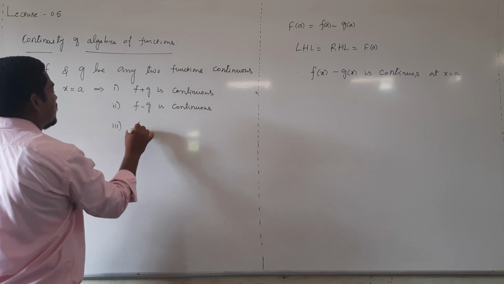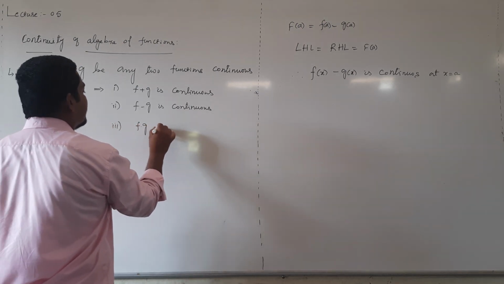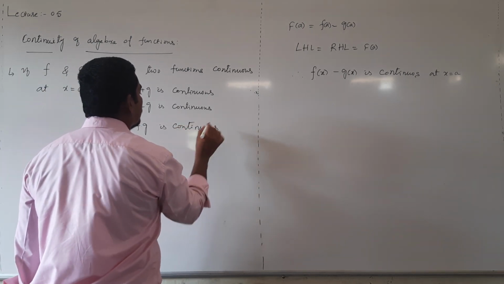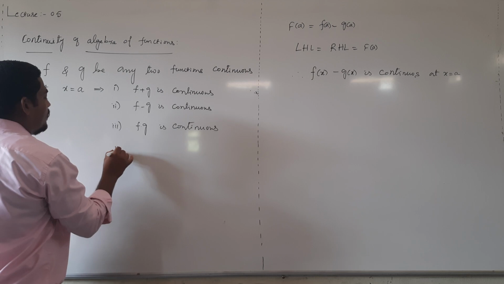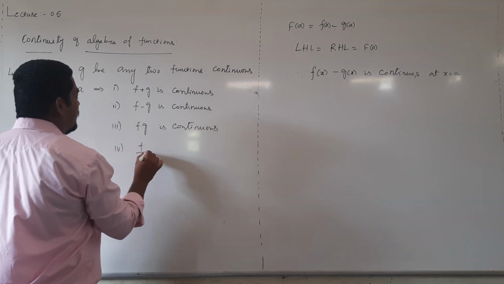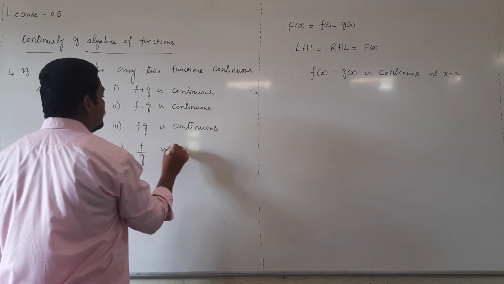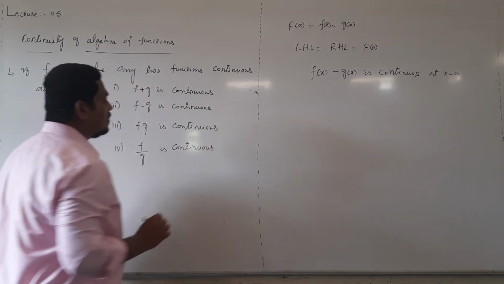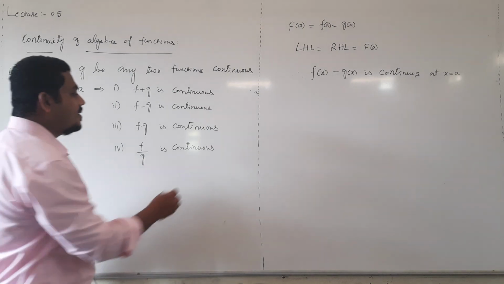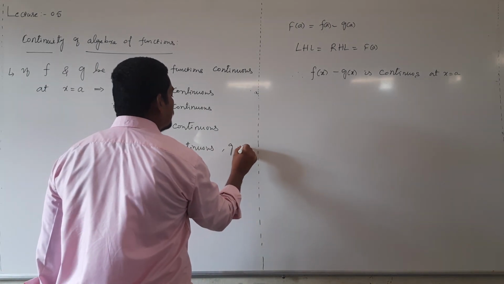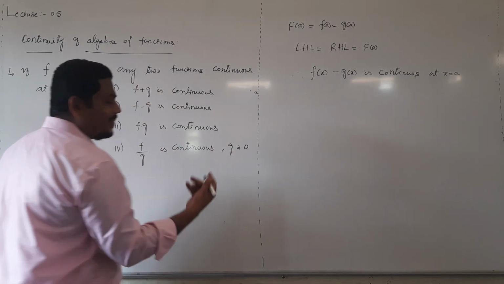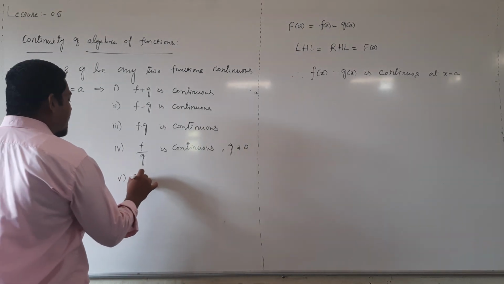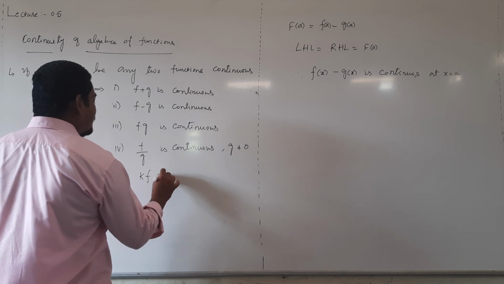Third one, f into g is continuous. And fourth one, f divided by g is continuous, necessarily g is not equal to 0, means g of x should not be 0, denominator not equal to 0. And fifth one, k into f of x is continuous.